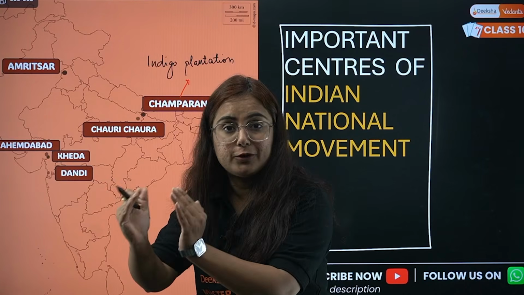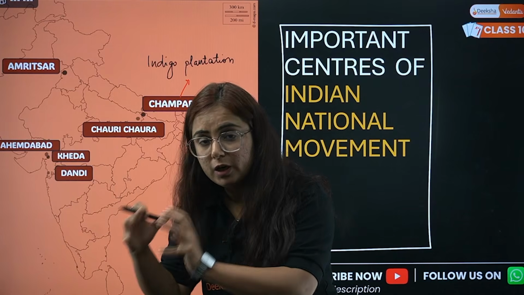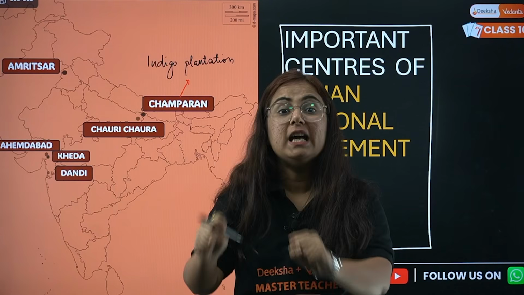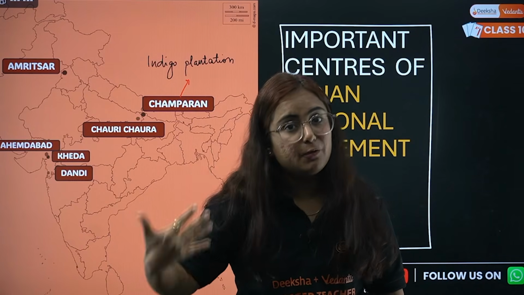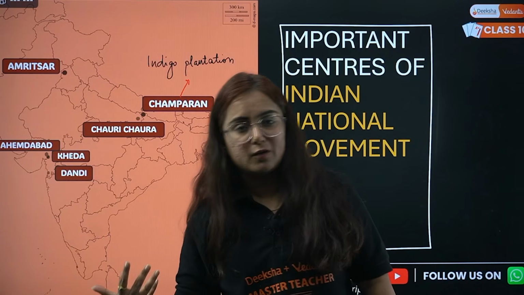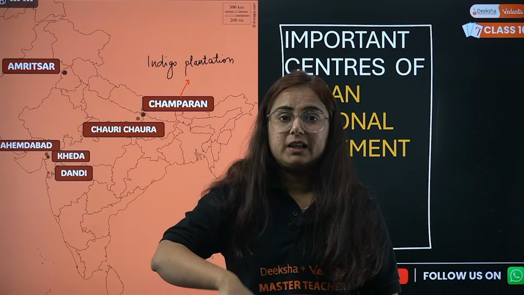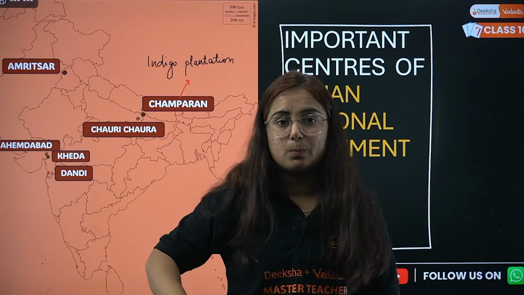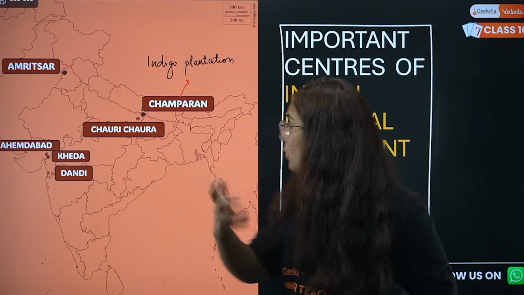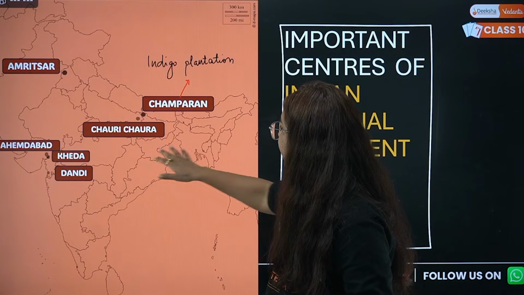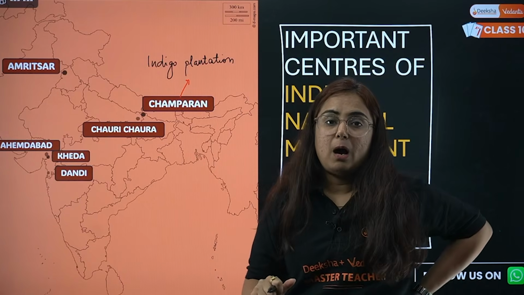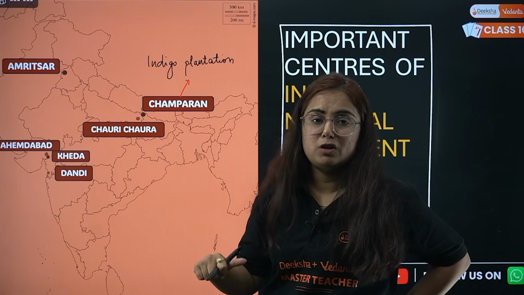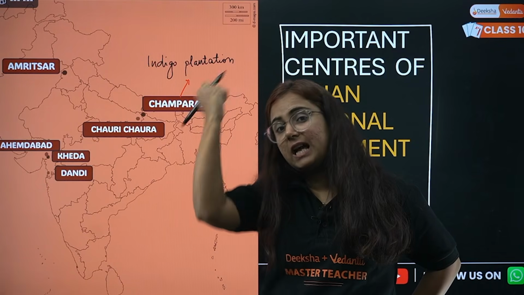On two-thirds of your land area, you should grow what? Indigo. It was mandatory. And we know indigo has deep roots, which reduce the fertility of the soil, and the soil is affected in the next cropping seasons too. I'll tell you in detail. The indigo plantation system used to be all over the Chota Nagpur belt. However, it was abolished in the region of West Bengal when the Indigo Satyagraha was done.